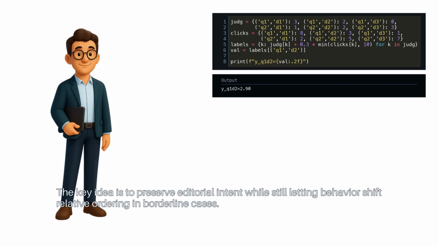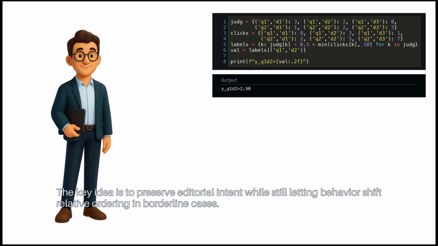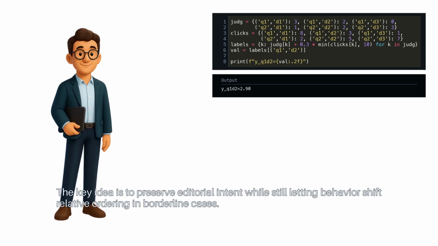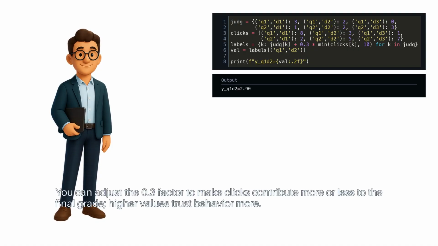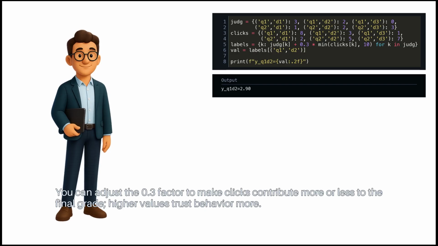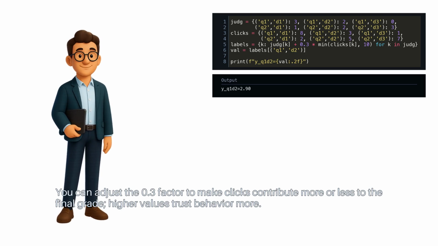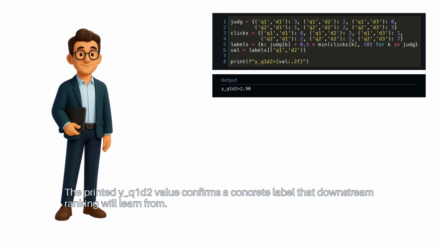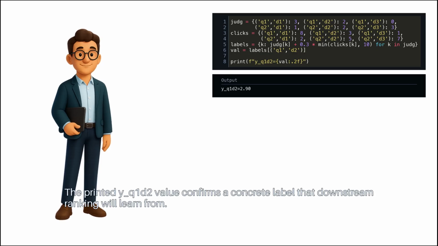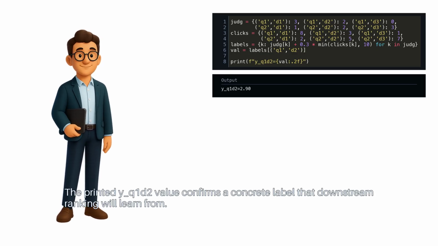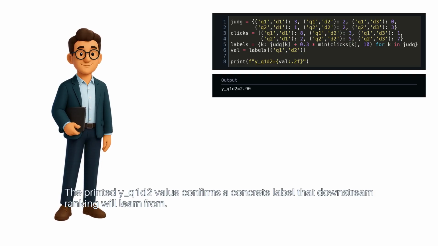The key idea is to preserve editorial intent while still letting behavior shift relative ordering in borderline cases. You can adjust the 0.3 factor to make clicks contribute more or less to the final grade. Higher values trust behavior more. The printed y_Q1D2 value confirms a concrete label that downstream ranking will learn from.